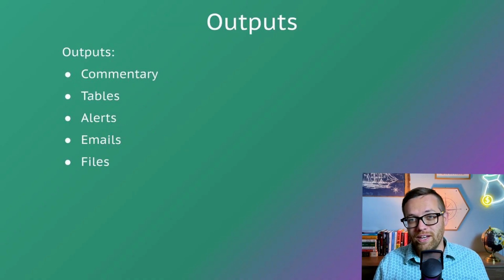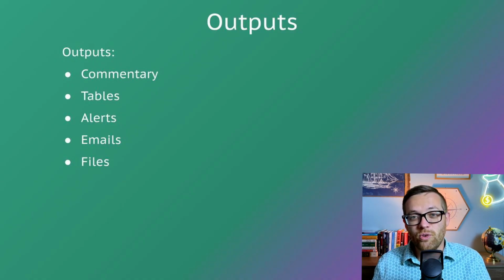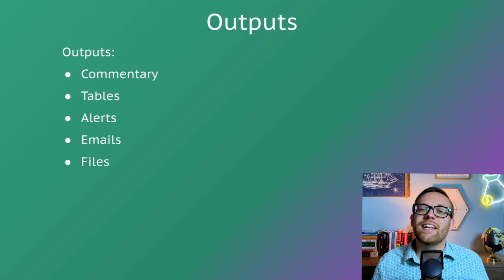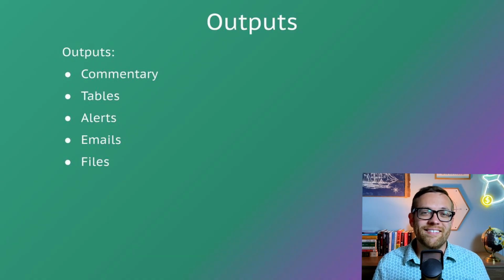Finally, what comes out of your agent? Agents need to know what format you're looking for, how detailed you want the output to be, where the output needs to go, how it needs to be treated. A Slack message is different from a deck-ready paragraph. You need to tell the agent exactly what done looks like to you. Outputs can include things like commentary, tables, files, PDFs, alerts, really anything that you need it to be. You should also help your agent understand the destination. Is it going to your email? Is it going to Teams or Slack? Does it need to feed back to your Excel or your Drive?